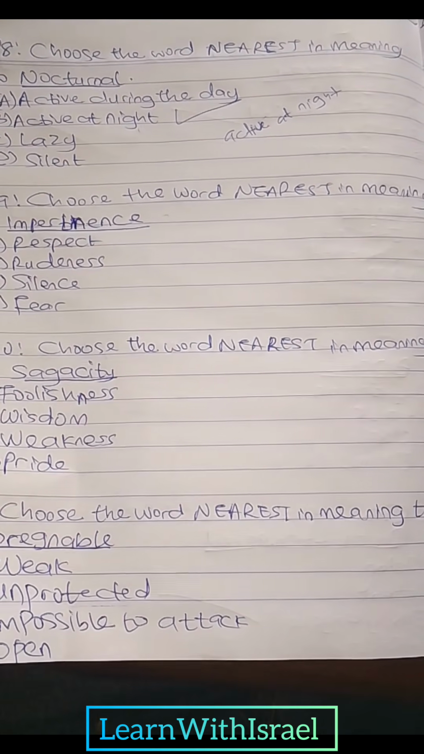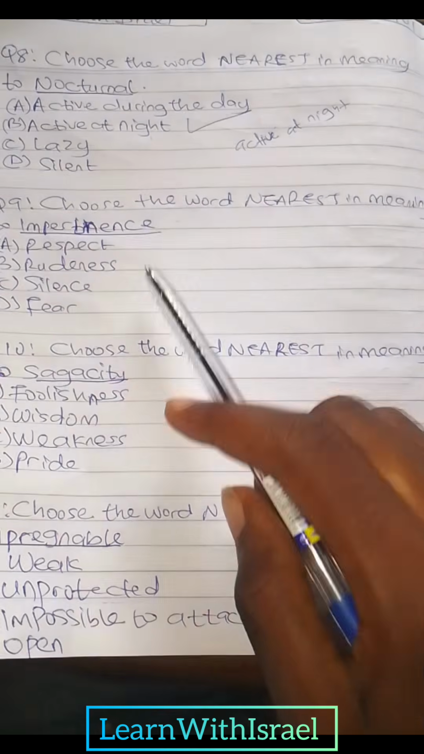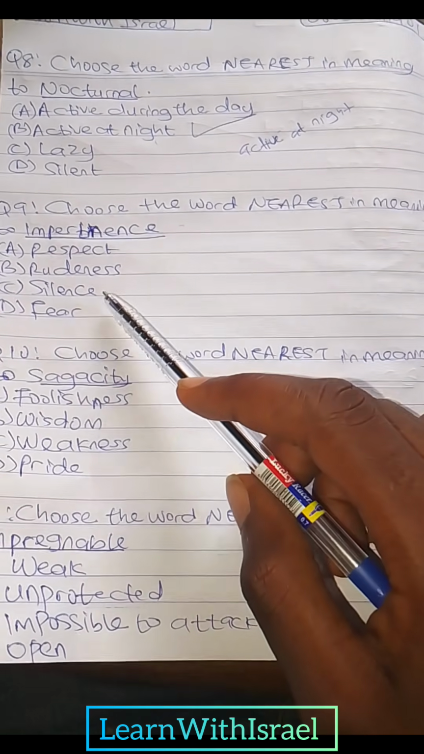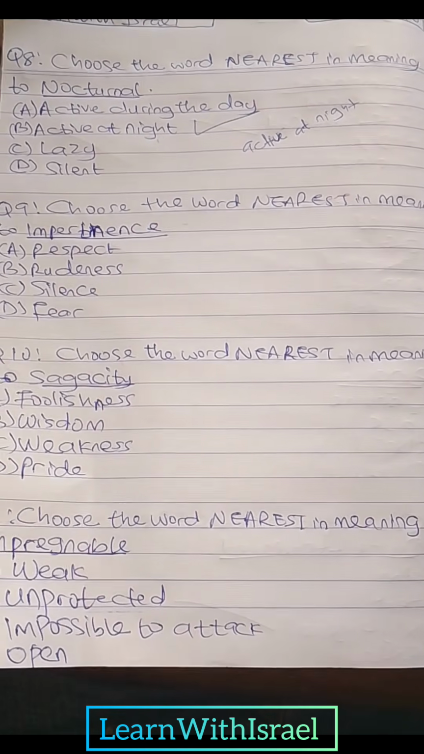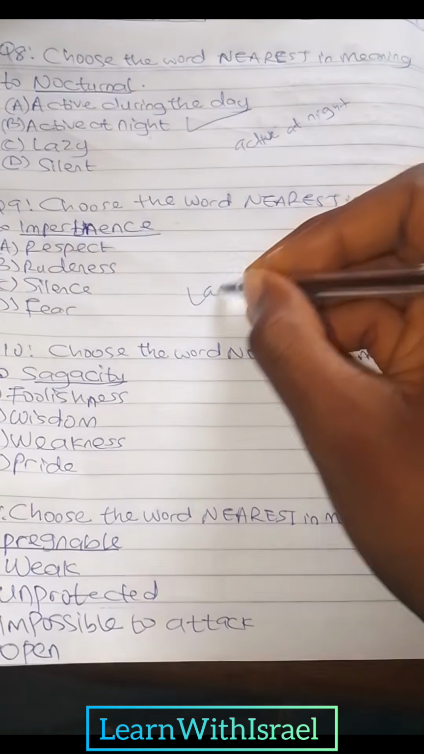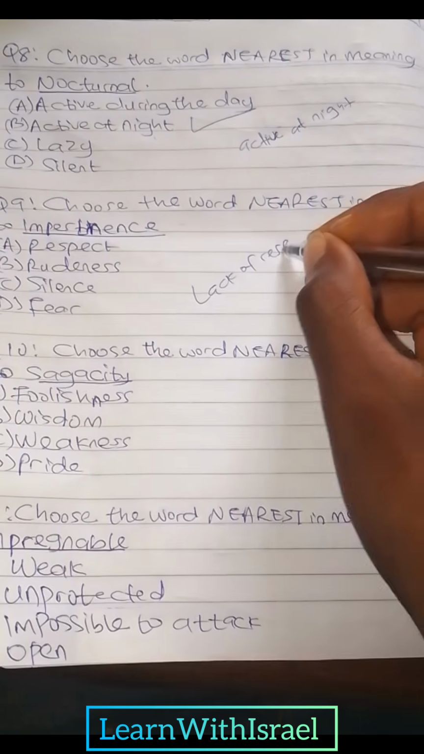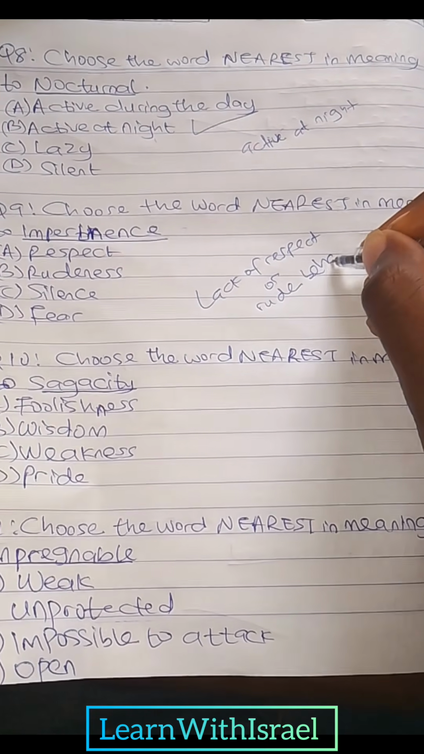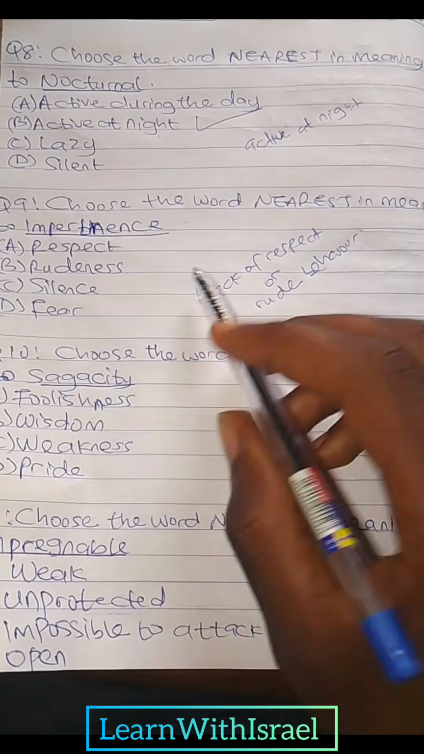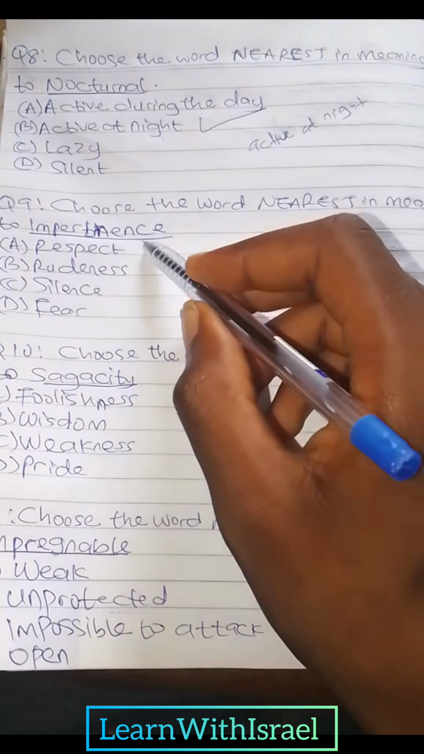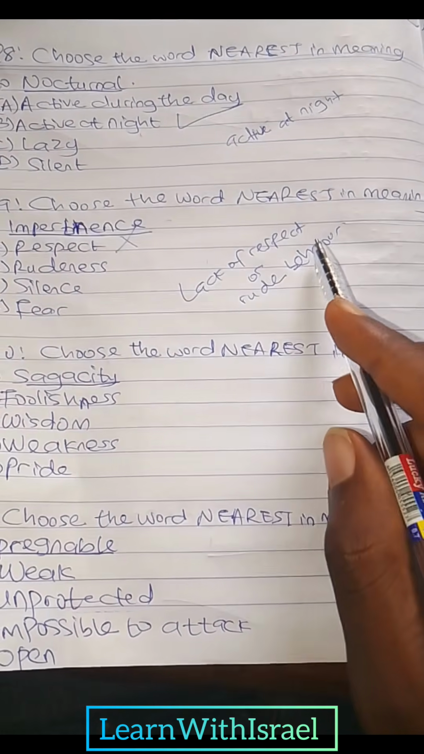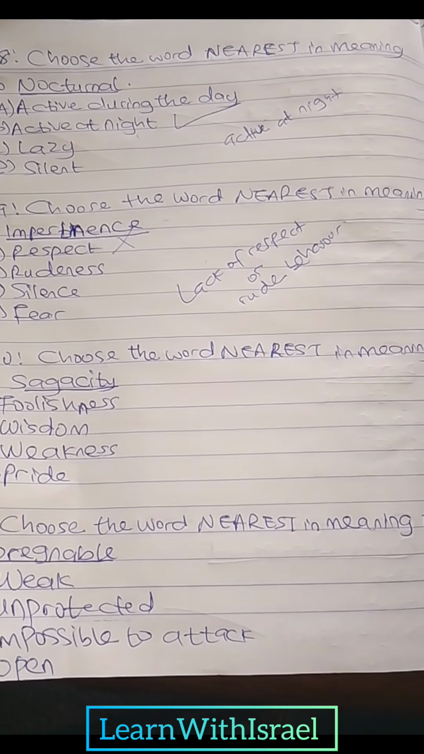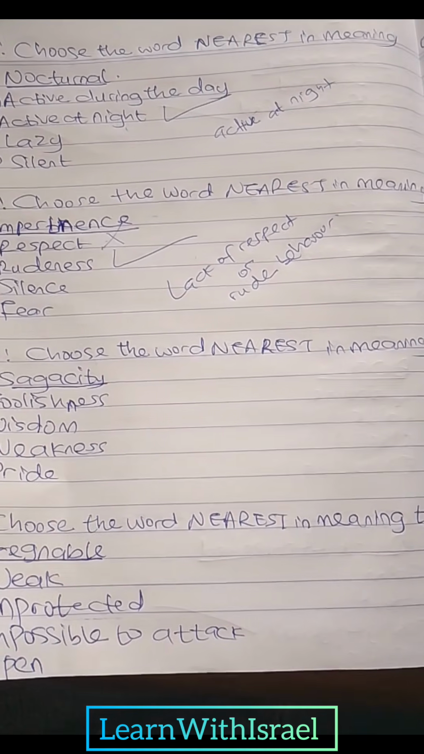Question 9. Choose the word nearest in meaning to impertinence. A. Respect. B. Rudeness. C. Silence. D. Fear. So impertinence means lack of respect or rude behavior. So if we check option A, respect, that is wrong. Assuming we are asked to look for opposite in meaning, respect would have been correct. Option B, rudeness, yes, that's the correct answer.